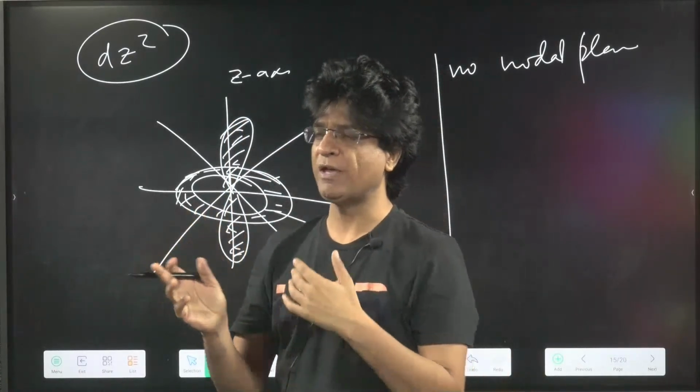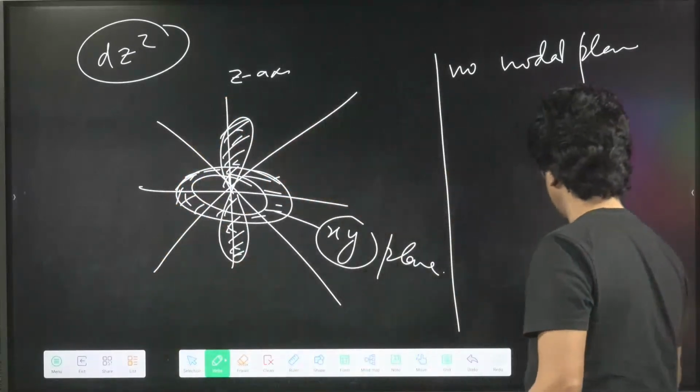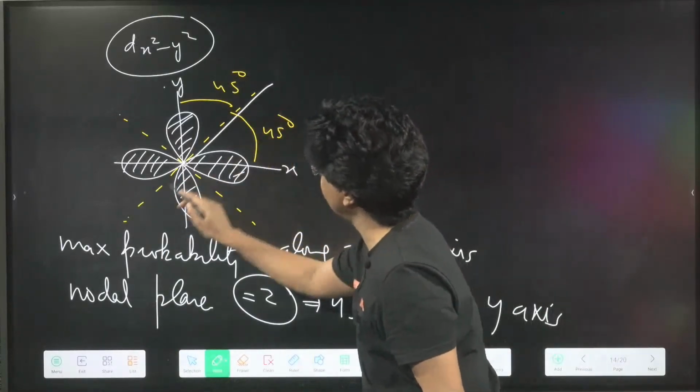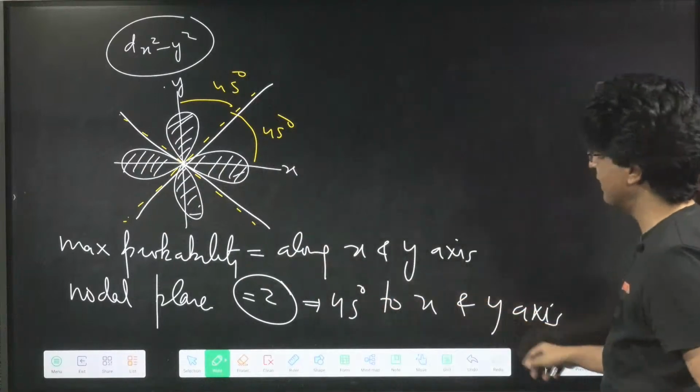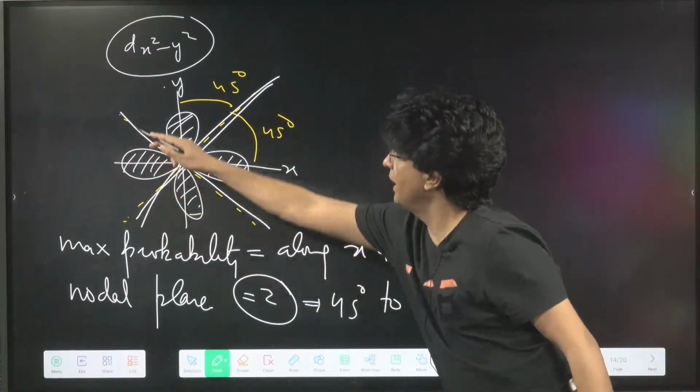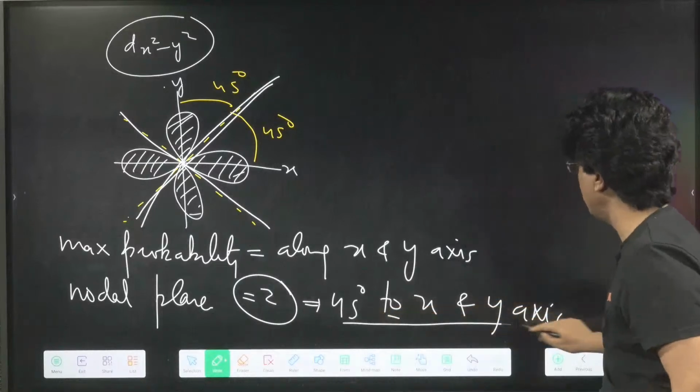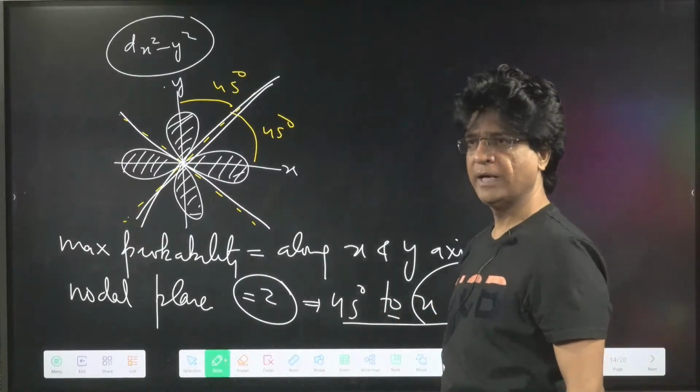Nodal planes in x square y square are at 45 degree. Over here it is at 45 degree to the x and y axes. I have written that. The two planes, 1 and 2, both at 45 degree to the x and y axes. Is that clear?